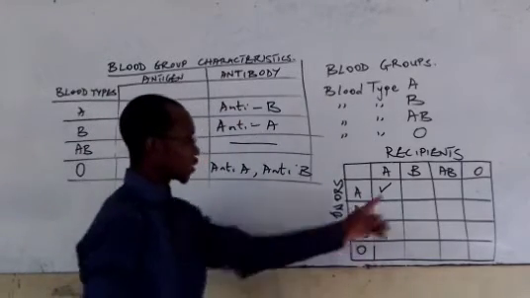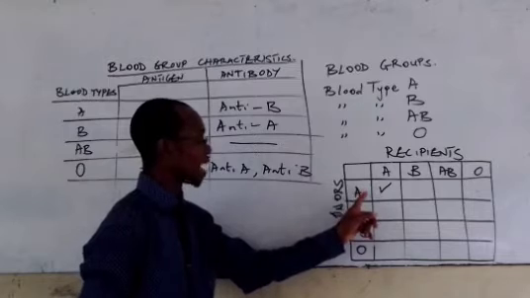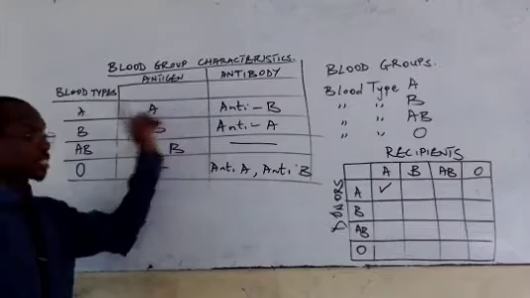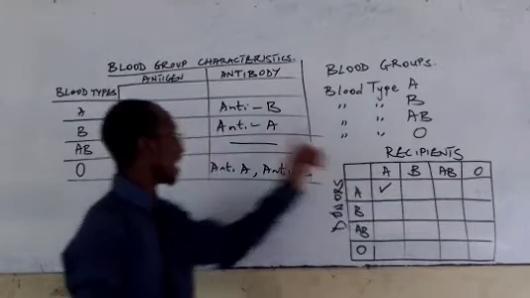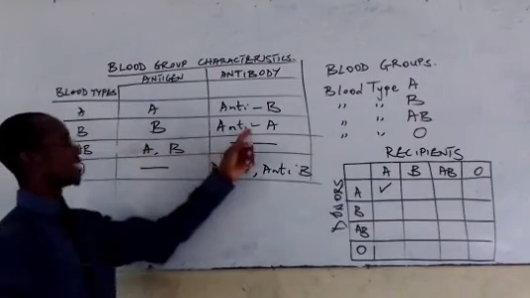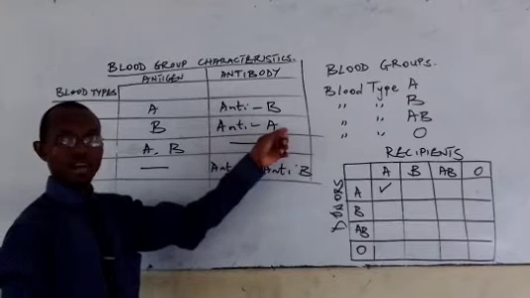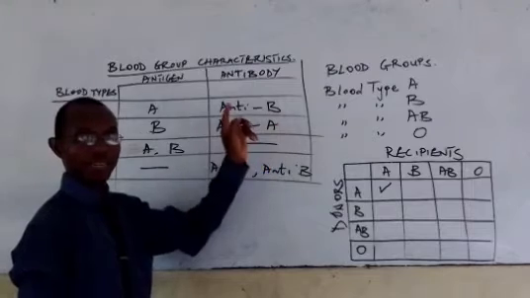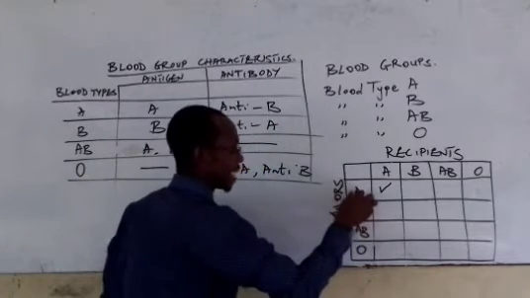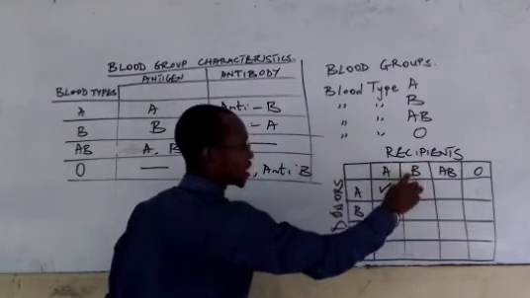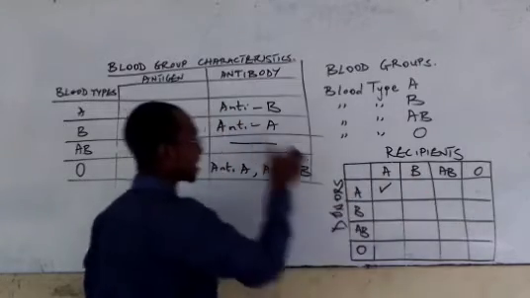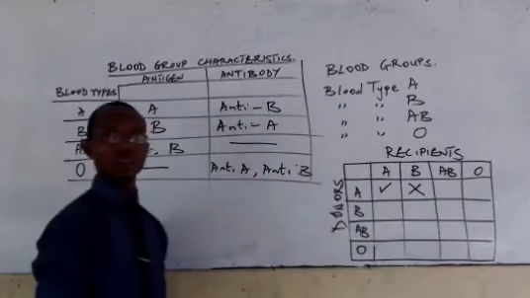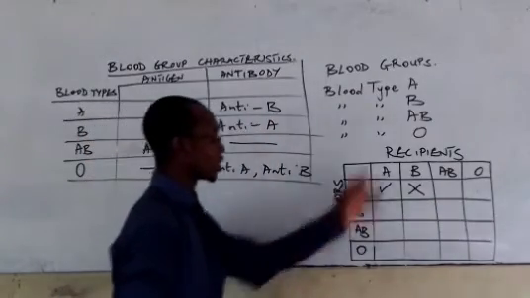Now, that is for this. Now on the other hand here we have A, which has antigen A, ready to donate. And we have B that has, this is B here, and it has anti-A antibody. That means it does not want to receive any antigen from A. So look up, that means A cannot donate to B because this B is against A. That is the meaning of anti-A. So that means this is actually not possible. Now, let us go to the next one.